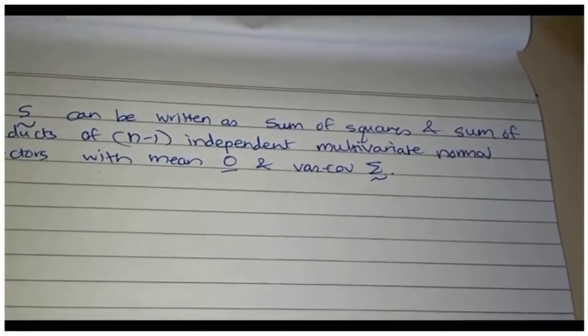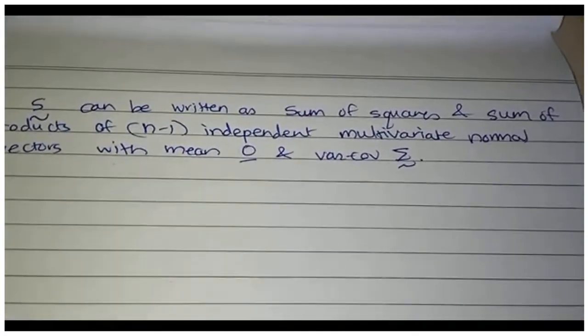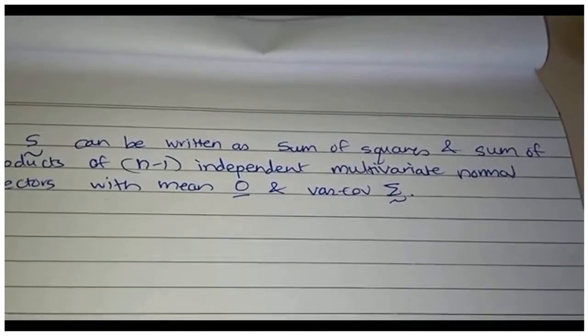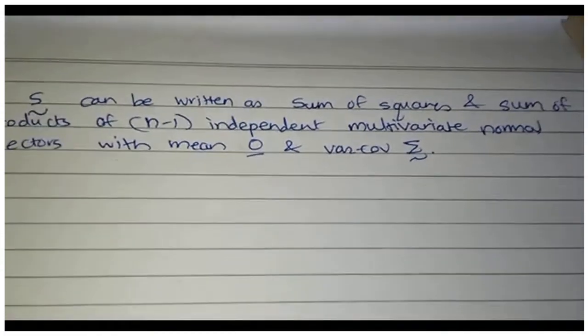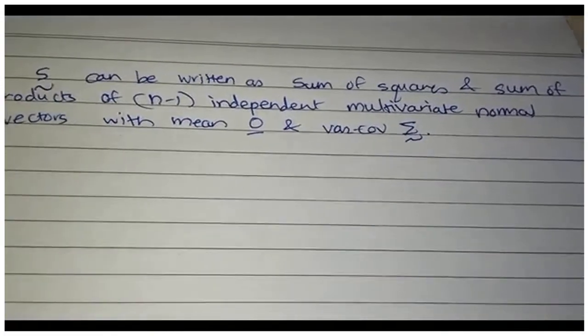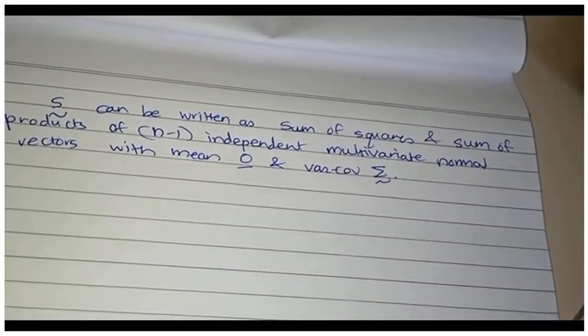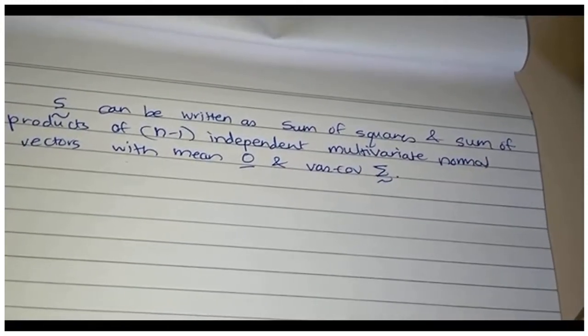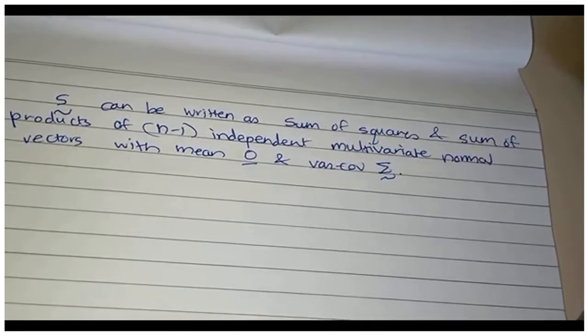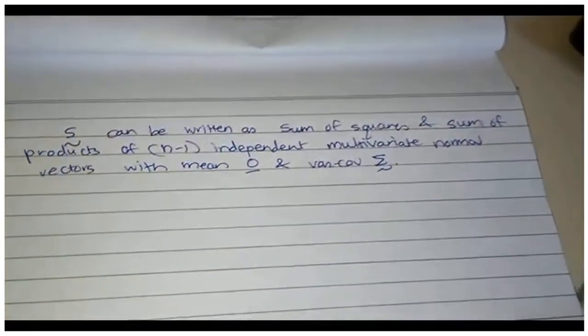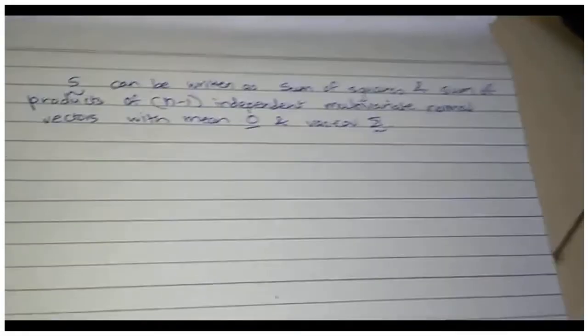For the mean, we didn't have the exact form, we just wrote summation P_ij mu_j, and in this particular case that turns out to be 0. So S can be written as sum of squares and sum of products of n minus 1 independent, independence is also important, multivariate normal vectors with mean 0, this is 0, not O, and variance covariance sigma.